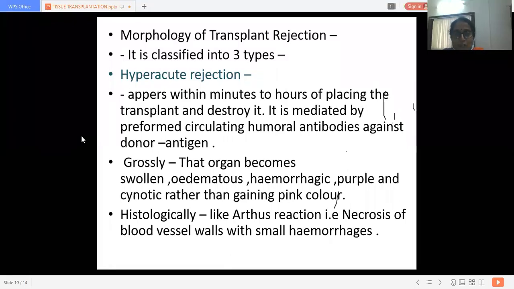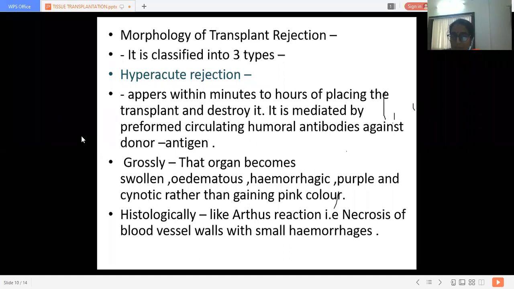So histologically, this hyperacute rejection reaction looks like Arthus reaction. That is necrosis of blood vessels with small hemorrhages. So necrosis of the blood vessel wall is very, very important, which happens in case of hyperacute rejection reaction, which gives rise to small hemorrhages.